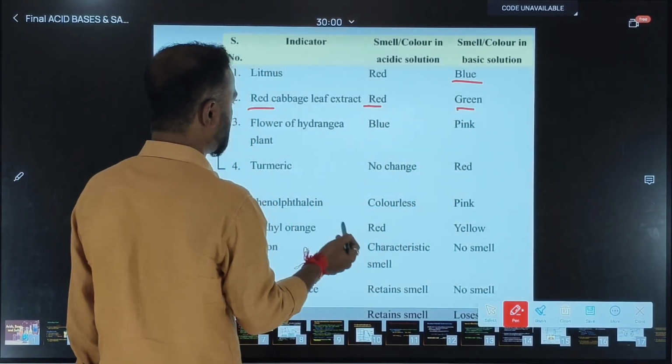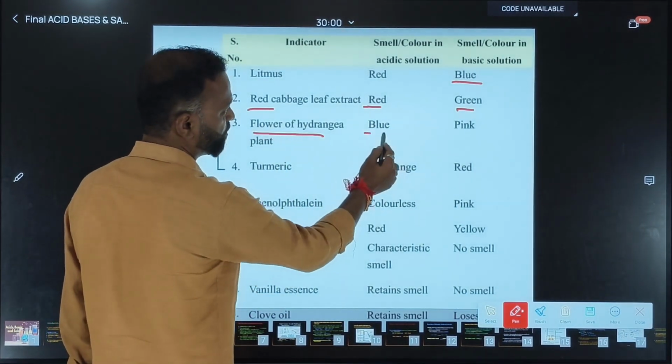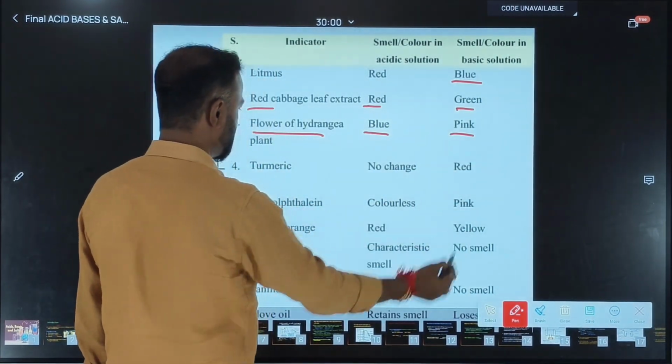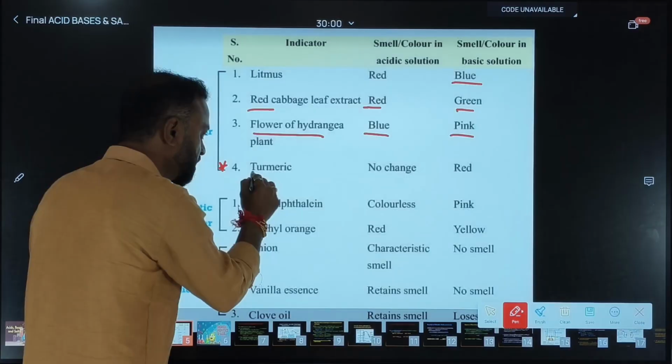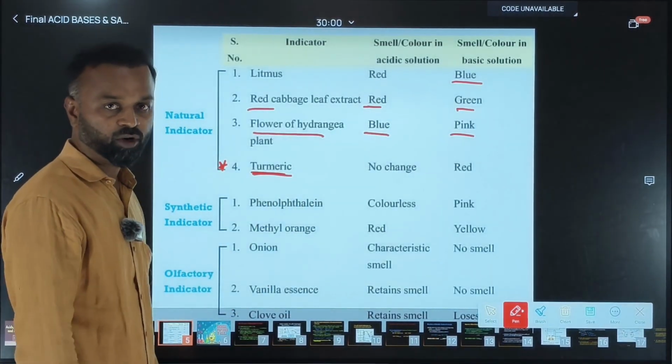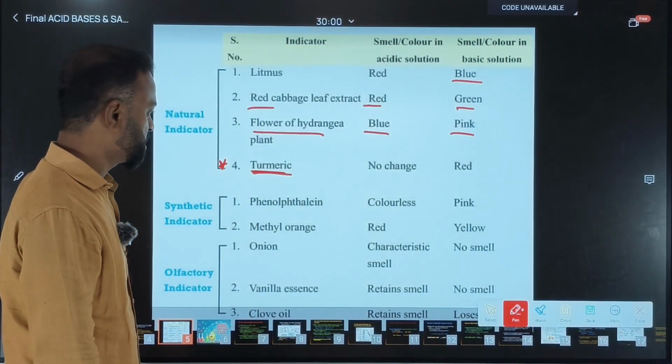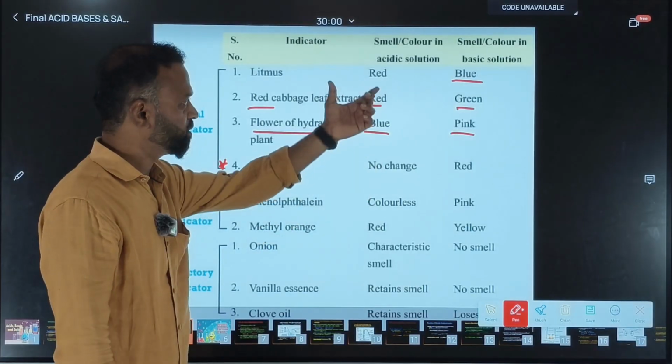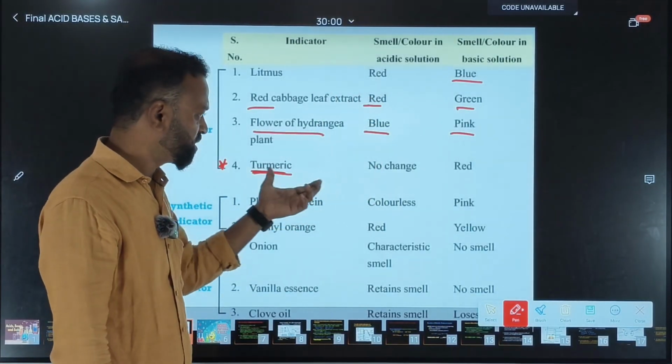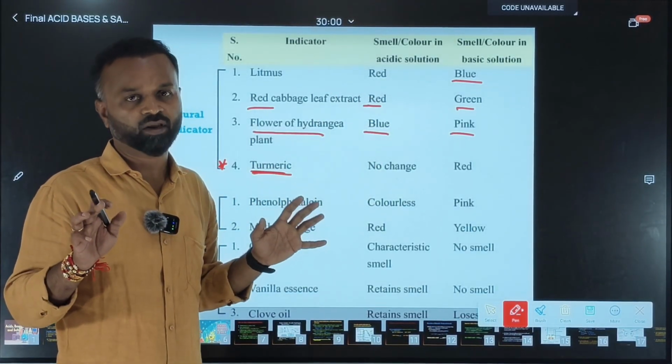basic, it will become green in color. Flower of hydrangea, blue in acid medium, pink in basic solution. This is very important. Turmeric powder. Okay, you might be knowing. Yes. So there is no effect on the acidic solution. When it comes in contact with acid, there is no change in color.